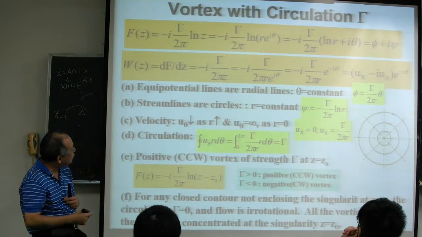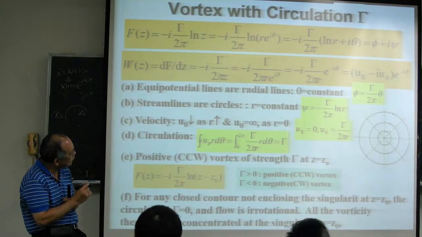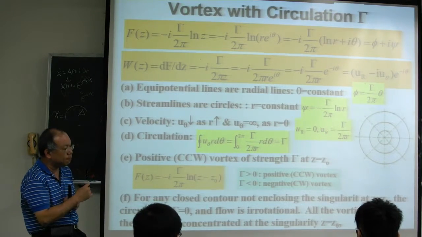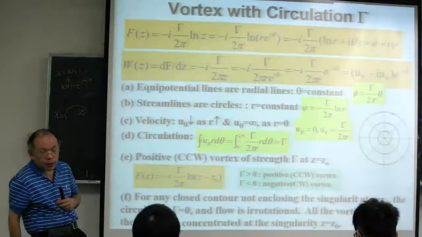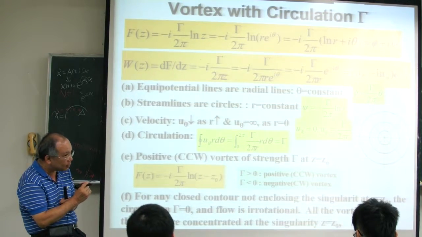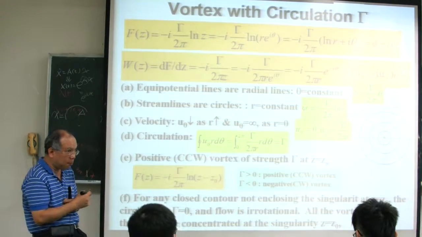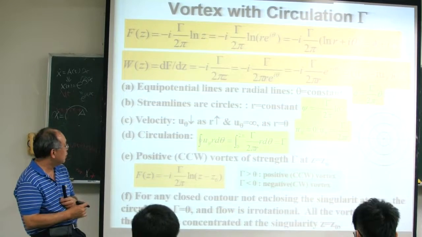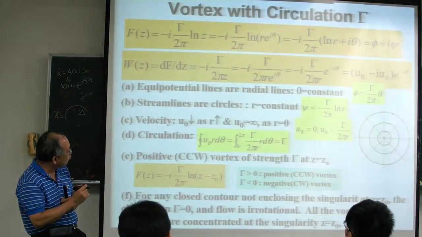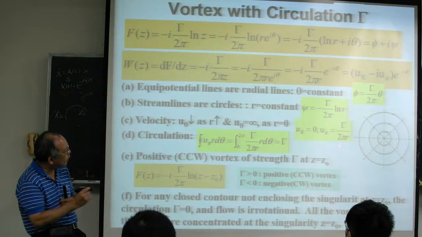From the velocity field, you can also see that r equal to 0 gives u theta equal to infinity. That's impossible, right? So that's a singular point mathematically. So at the origin, at z equal to zero, the origin of your vortex, if you have a contour enclosing this